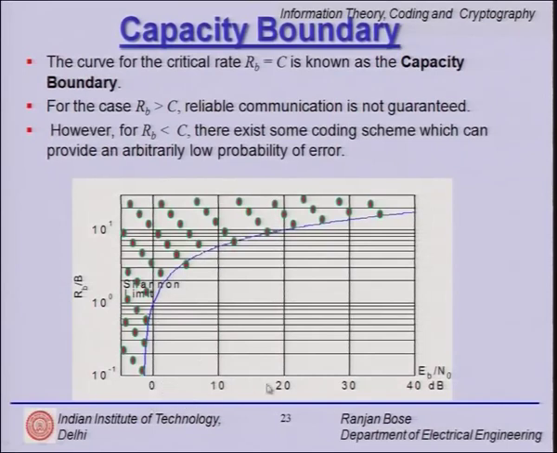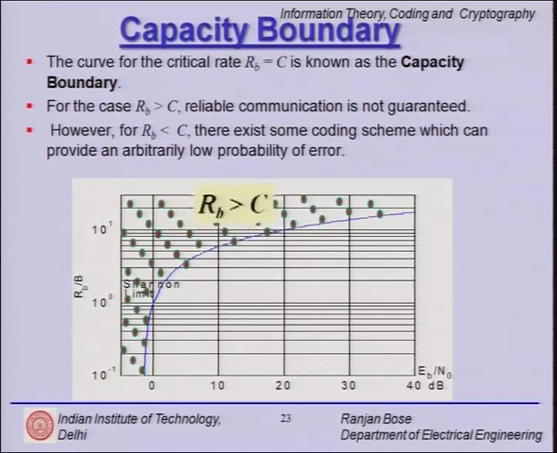On the x axis again you have Eb over N0, on the y axis you have Rb over W, the bandwidth efficiency. And what you have is this region, these red dots, which is Rb greater than C. Rb greater than C means that reliable communication is not possible. You cannot limit your error rate.